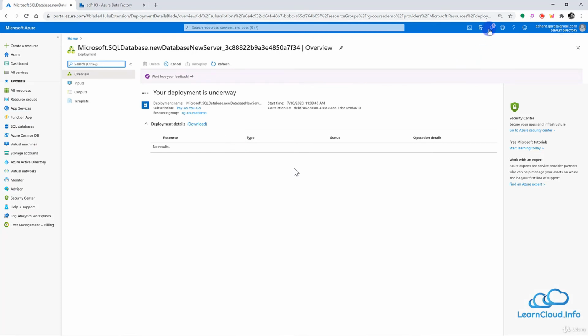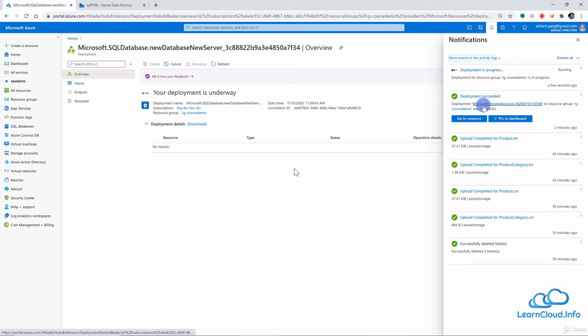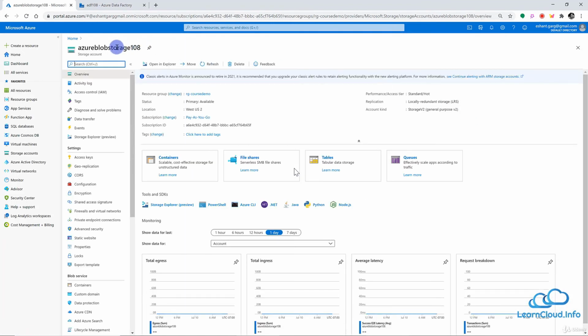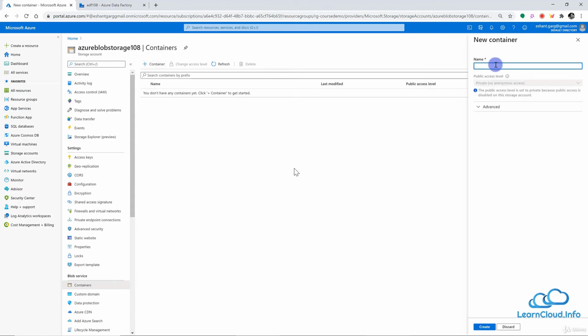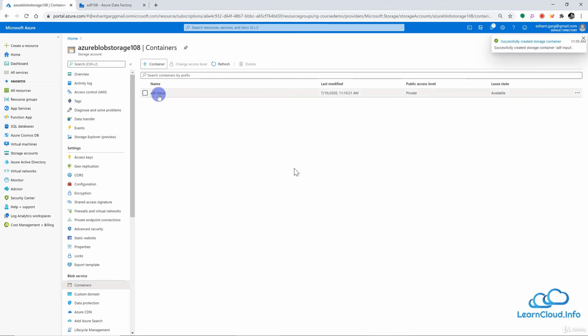So we saw that we have our storage account ready. Let's go to the storage account. This is the brand new storage account, and I will go into the container and create a new container here, and let's call it import Azure Data Factory, or maybe Azure Data Factory import. All right, underscore is not allowed, so let's try this. Okay, so this worked.